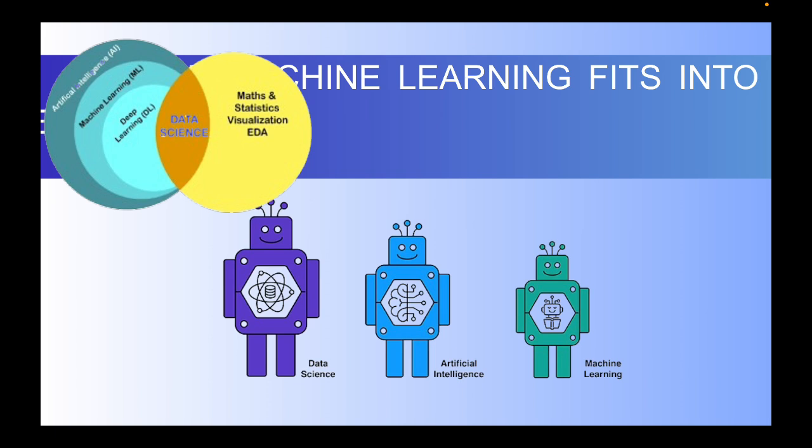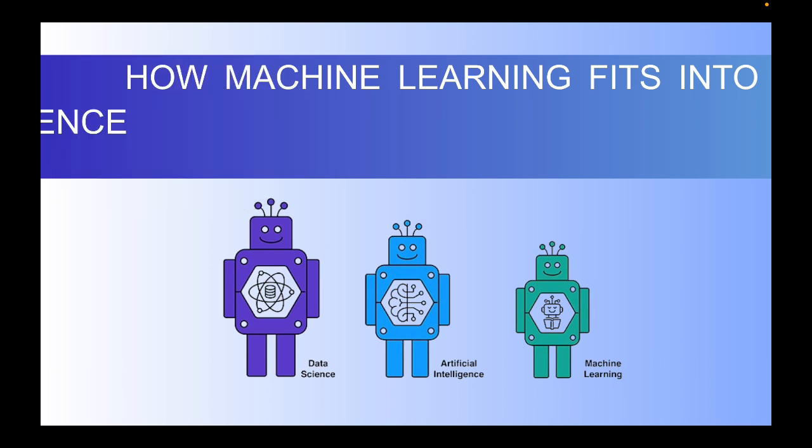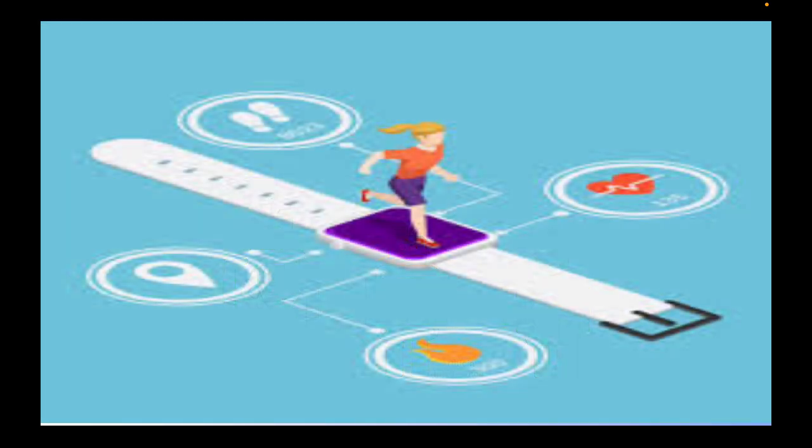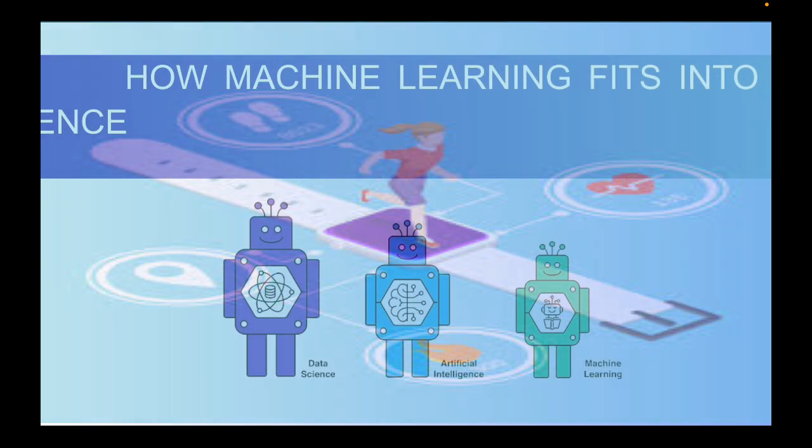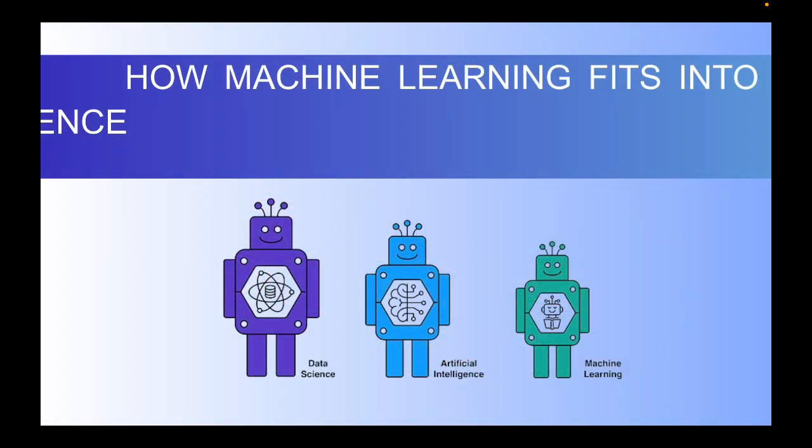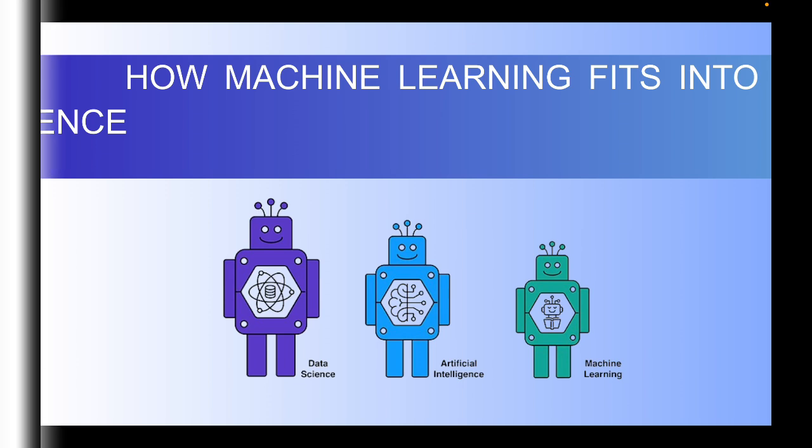And then, what is artificial intelligence? It is a broader concept where machines perform human-like tasks. So artificial intelligence and machine learning are different, and data science is also different. These three concepts are different from one another. Let's understand it with an example. Imagine you wear a smartwatch that tracks your diet, activity, and sleep. A machine learning model can analyze this data and recommend a personalized meal plan to improve your health. So this is how machine learning turns raw data into actionable insights.